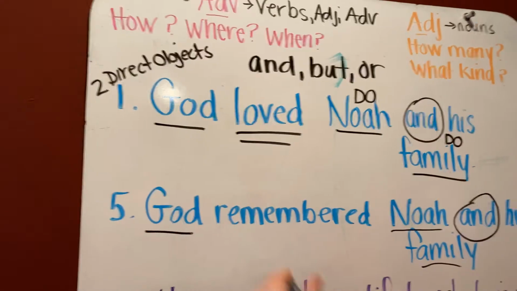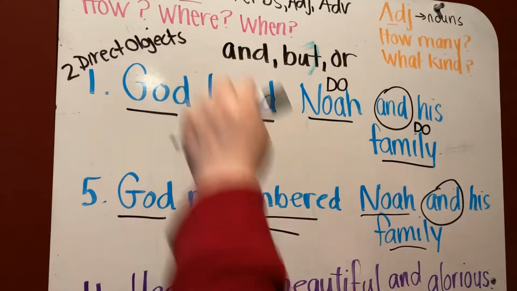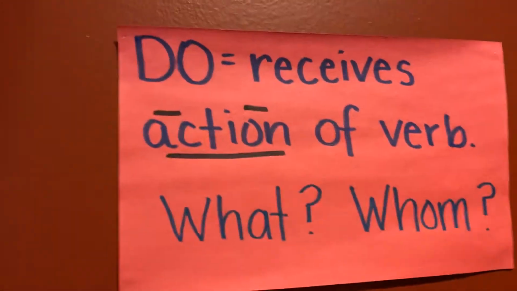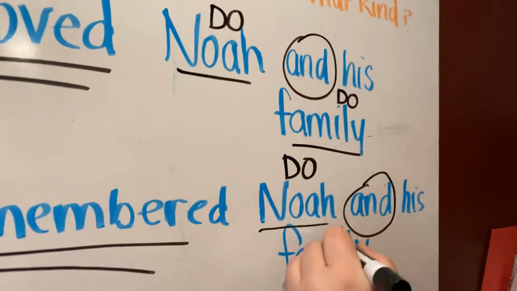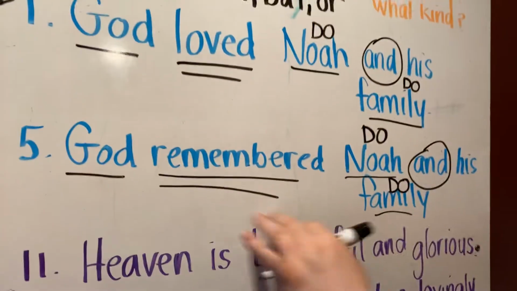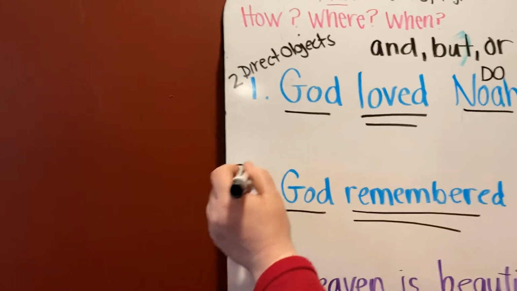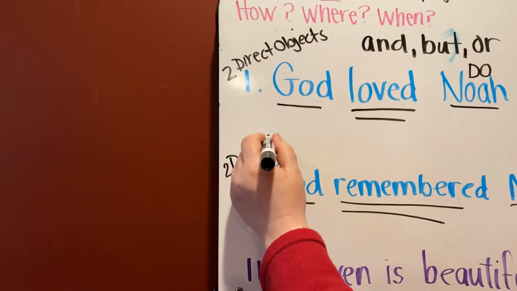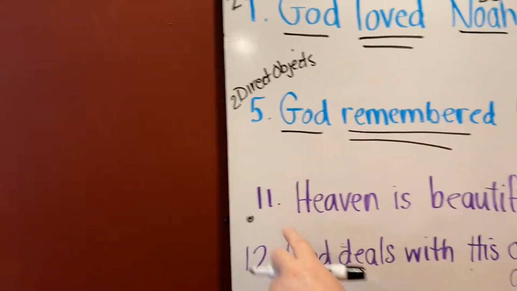God is our subject. And our verb, what did God do? God remembered. Whom did God remember? So Noah is going to be a direct object. Family is going to be a direct object. God remembered Noah. God remembered family. So we're combining two direct objects. Now we're going to skip down to 11.